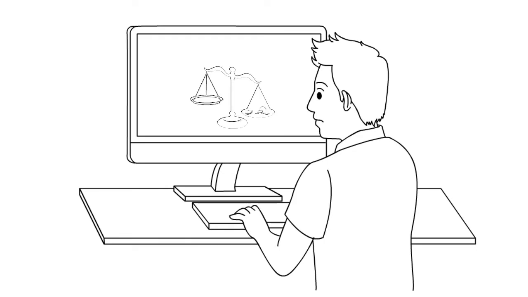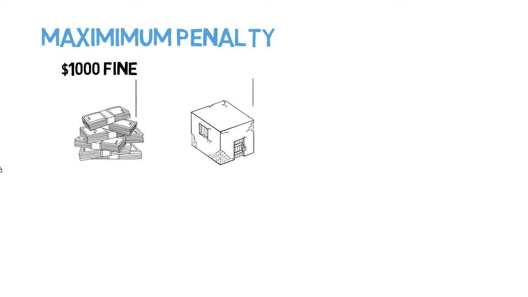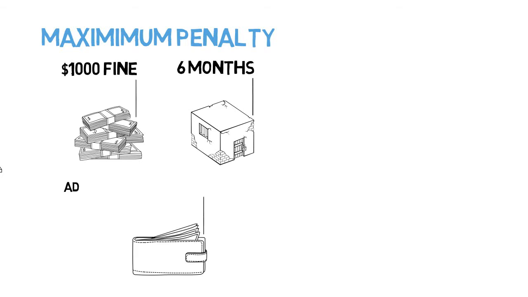Other places allow cases to go to trial before a judge or a jury. Check your local laws to see the type of trial available to you. Generally, ordinance violations have a maximum penalty of a $1,000 fine and up to 6 months in jail or on probation. There can also be surcharges or taxes added to the fine, as well as other special conditions.